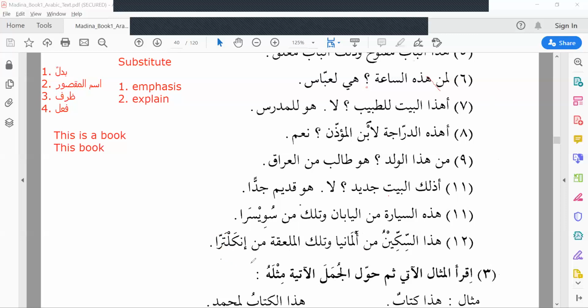In i'rab, min is harful jar and inkaltara is ismul majrur. People will ask, where is the jar? Yes, because it is ismul maqsur, it will not take kasra, only fatha.